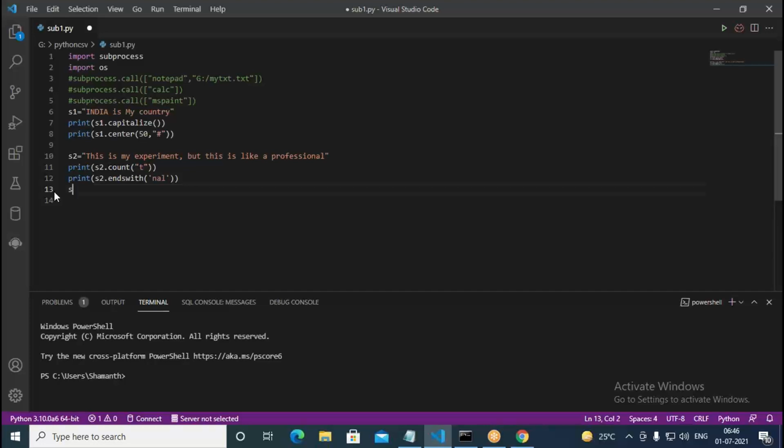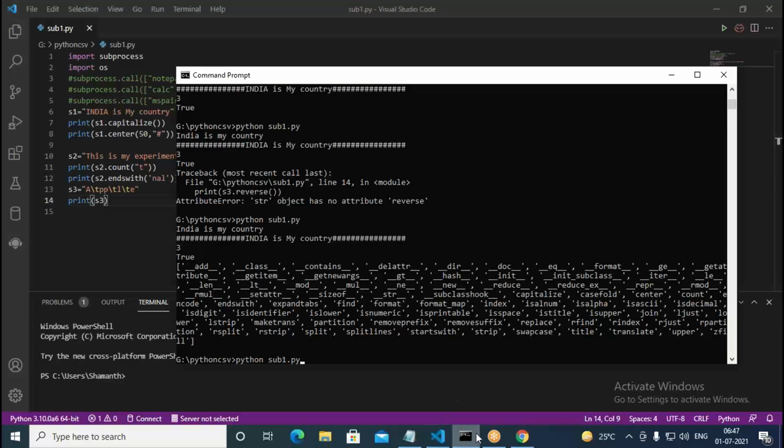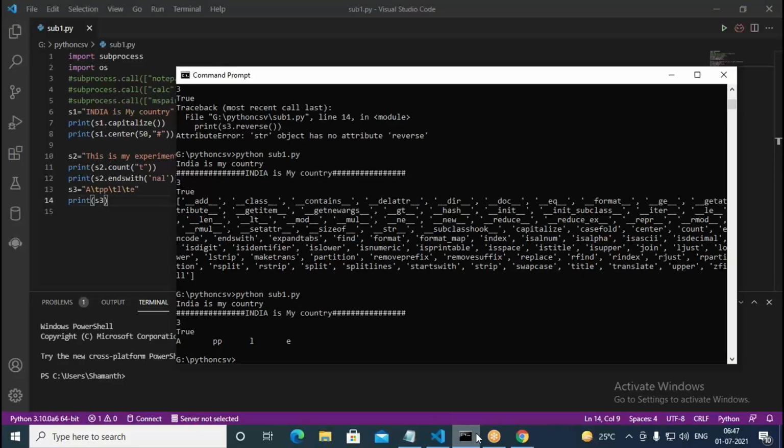Sometimes what happens, you may have a string like this. You put A, then slash t, then PP, then slash t, then L, then slash t, then we have E. So what exactly is slash t? It's nothing but a tab space. Suppose you print S3. What happens? This is going to give you a lot of gap between the words. See here, A, then you have a tab space, then PP, after the tab space, then L, after that a tab space, then E.